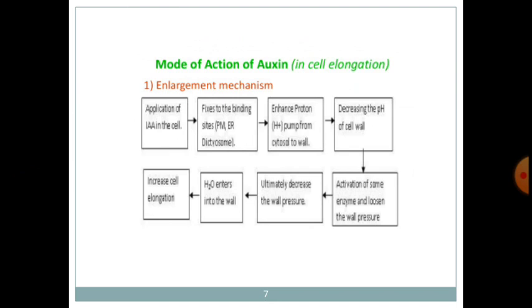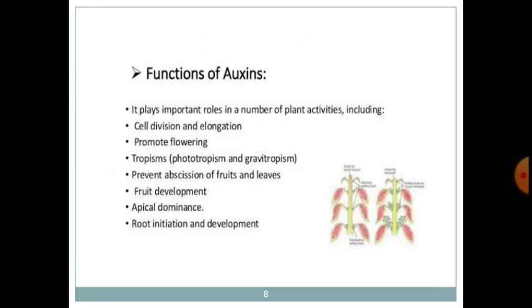The next step is activation of some enzymes, which loosens the wall and results in a decrease in wall pressure, and hence water enters into the cell and cell elongation takes place. Then what are the different functions of auxins?